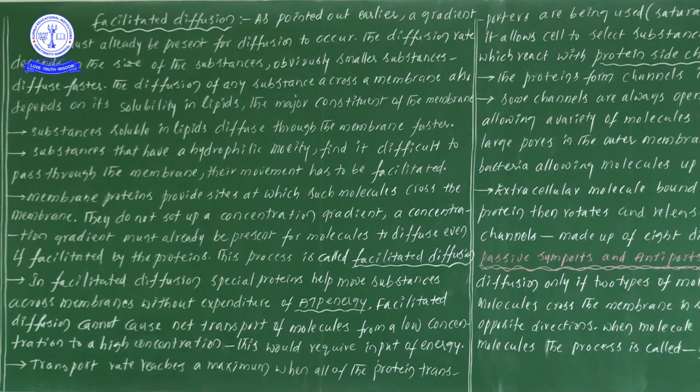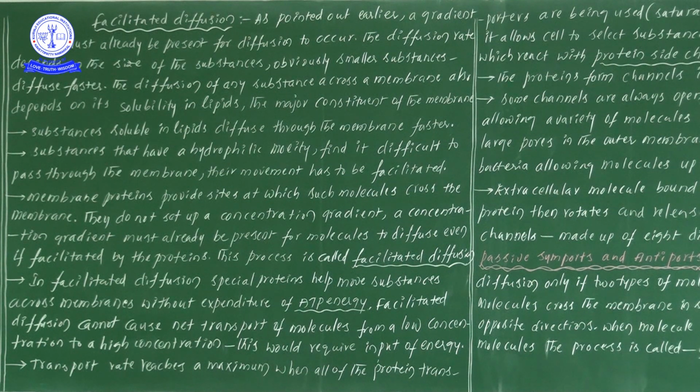Likewise here also. So what is happening? These proteins provide sites at which the molecules cross the membrane, but they do not set up the concentration gradient. Means they will not make one side higher concentration and the other side lower concentration.